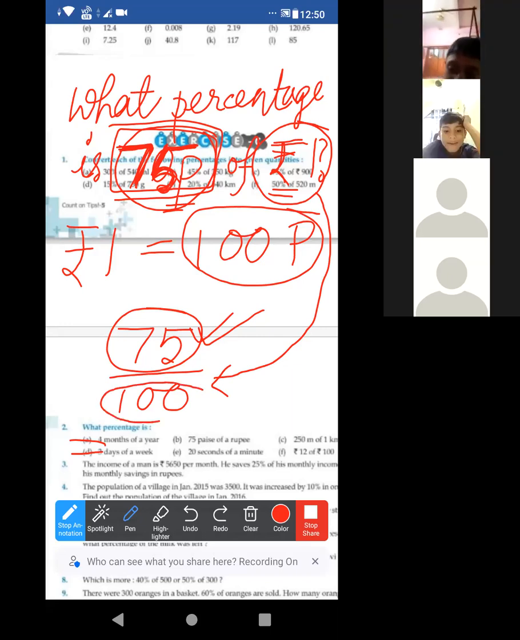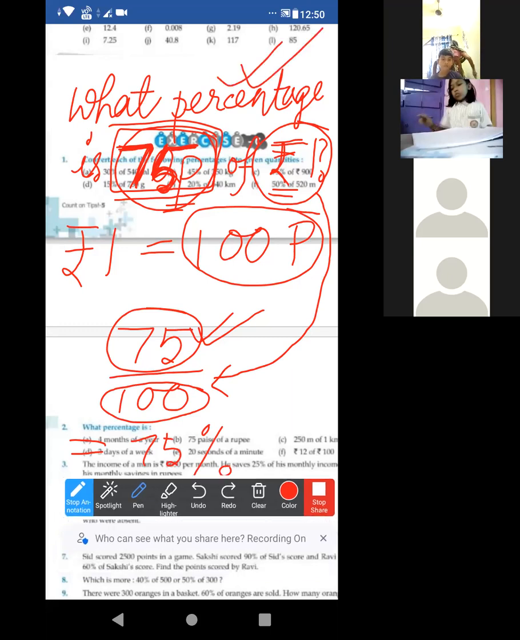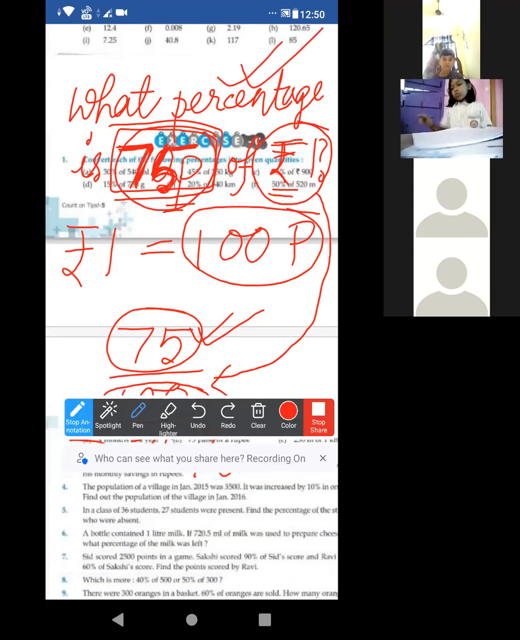It is a very simple process. Look, by 100 means what? We can easily write 75%. We have to find the percentage. Yes or no? 75%. Now, Divyanka, you asked me, ma'am, can we cut?